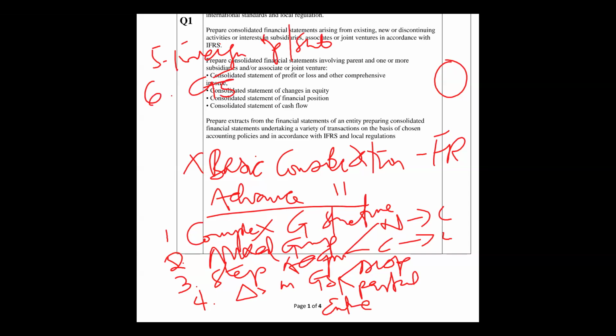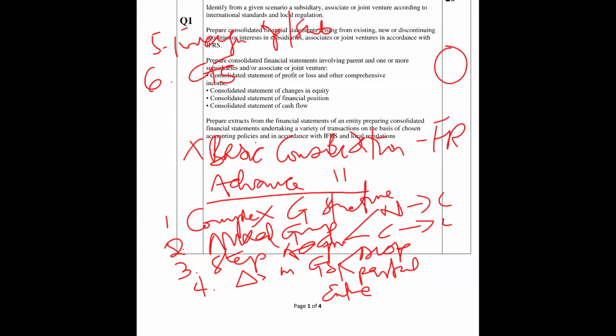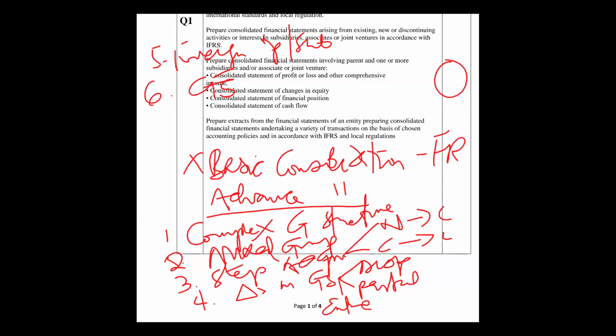For question 1, which is the 20 marks, the areas from which the question could come or emerge are under these six. So each of us has to find out, of these 6 areas, where you think you have challenges. For the basic consolidation, which is FR, they will not ask a question. They will rather ask a question on any of the remaining six. So of the six we've done so far, where do you have issues?